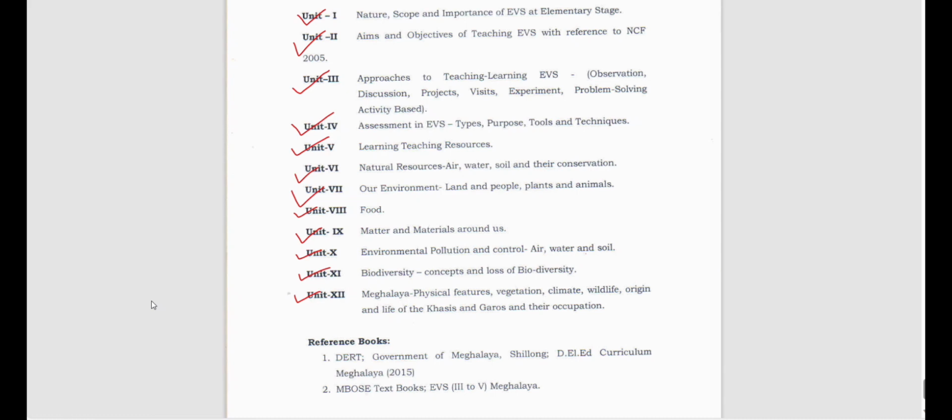Because the major population of our state depends on agriculture, right? We depend on agriculture. So in order to give thanks to nature, we celebrate these festivals, right? Every year towards the winter, we have these celebrations and we enjoy a lot, right?